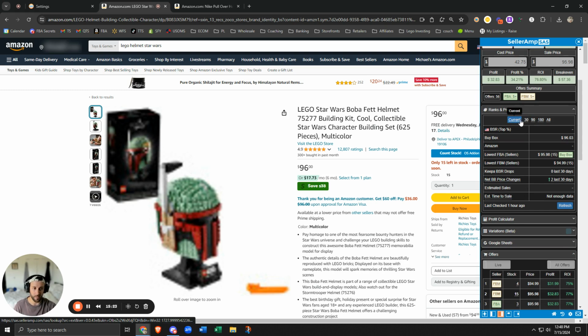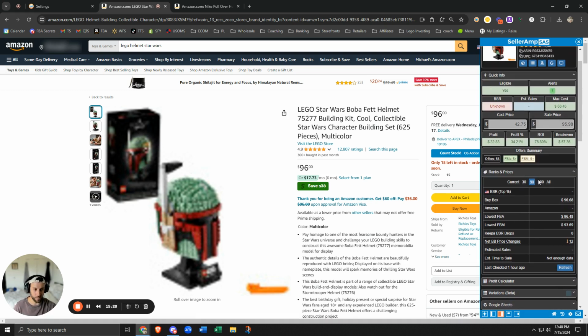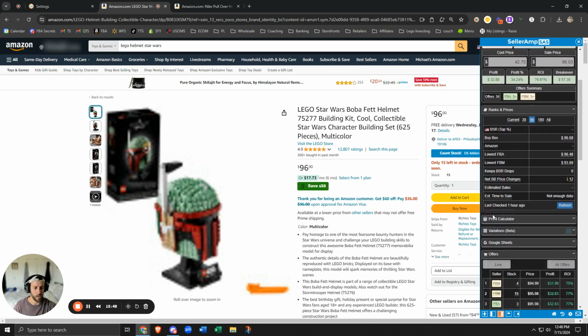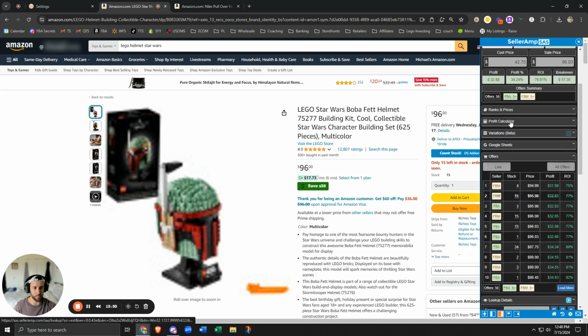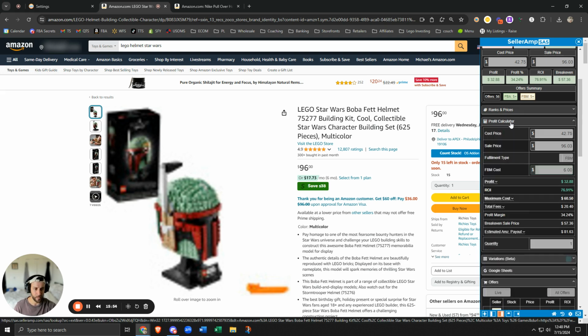Ranks and prices, very good. I love this piece because it integrates with the profit calculator. So I like looking at the 30 and 90-day average. So 90-day average, you can click this and it'll actually plug it in for you. If you go back to this, it'll actually automatically change everything for you. You can also look at the current. So if you want to see where your current margins are, 30-day margins are, you can change it. You can see the buy box price changes. Very, very, very useful piece of software in their tool.